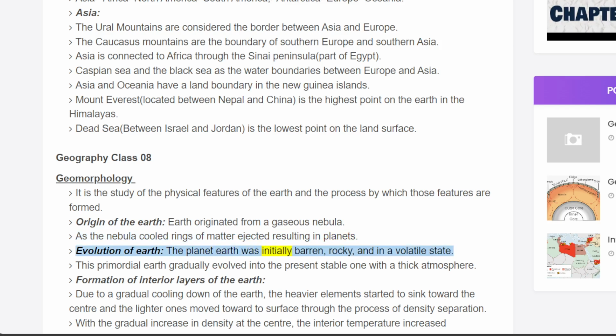The planet Earth was initially barren, rocky, and in a volatile state. This primordial Earth gradually evolved into the present stable one with a thick atmosphere. Formation of interior layers of the Earth.